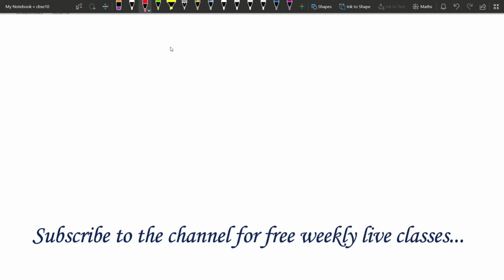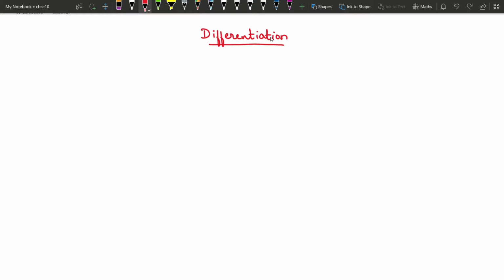Coming to the topic, calculus itself carries 35 marks in your exam. So it's quite a huge topic with more weightage of marks also. So you cannot ignore it even if it is difficult. As I told you earlier, I will try to make it as simple as possible for you to understand and practice the important questions. We are not going to solve all the questions that are there in your NCERT book. We will be solving those questions which have been asked in previous years' question papers, so that you get enough training on the type of questions to be solved in the exam.